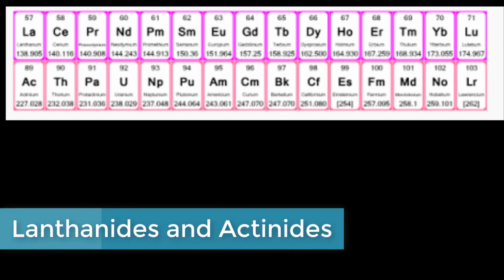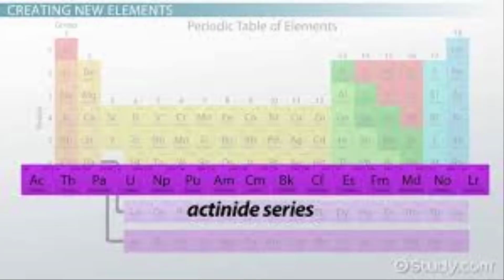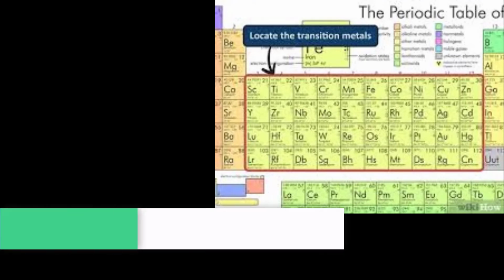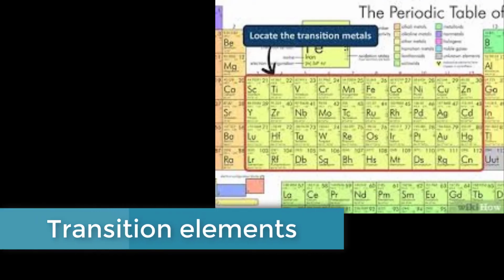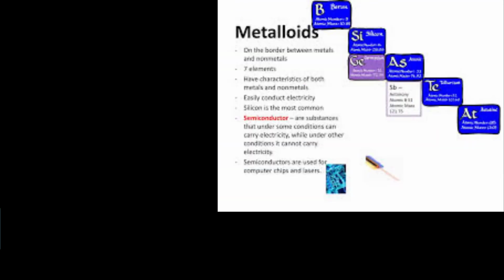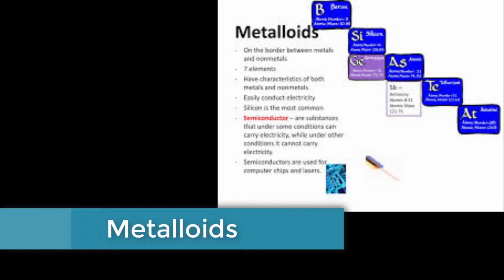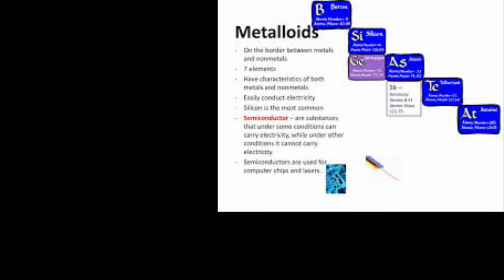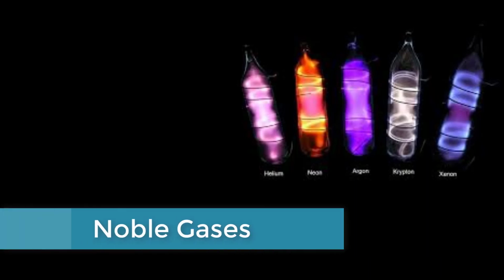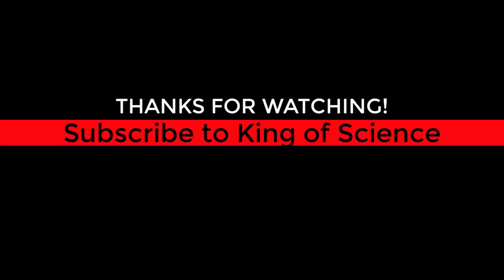There are these two strips lying outside the table. They are lanthanides and actinides. The biggest group of elements in the periodic table are the transition elements. Then comes the tilted strip of elements which separate the metals and non-metals. Those are metalloids. At last, in the most corner, these noble gases. They are lazy and do not react with anyone. So this was all about the periodic table of